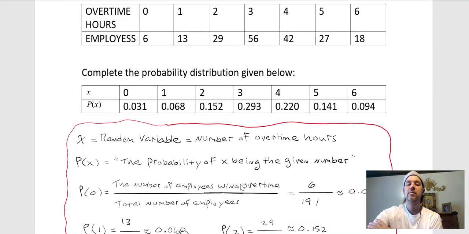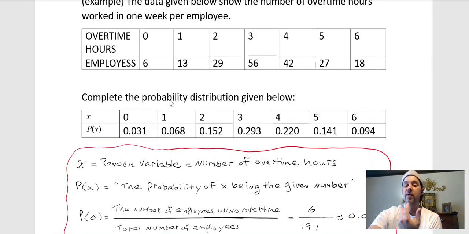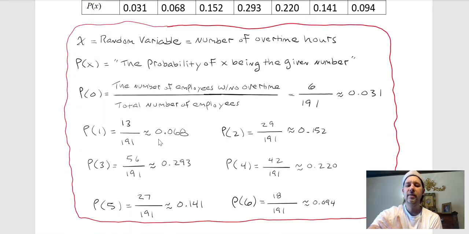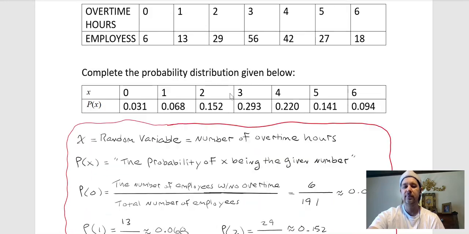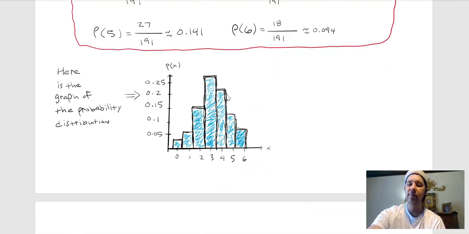Okay, so what do we learn here? What a probability distribution is. We can calculate any individual probability the way we would have done it before we learned what a random variable was. It's just we're going to have to see a random variable on top of all this. Okay, it just stands for the numerical outcome of choosing a random person at this workplace, and the outcome being how many hours of overtime they worked.